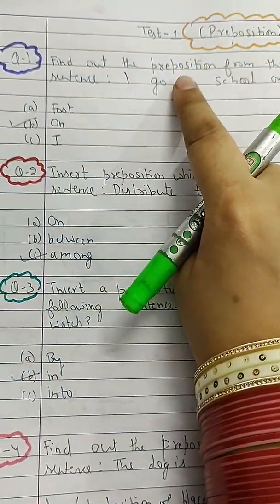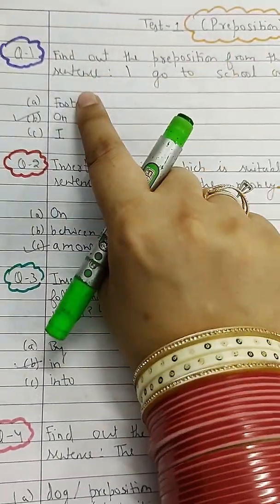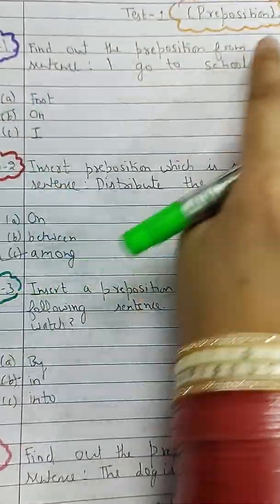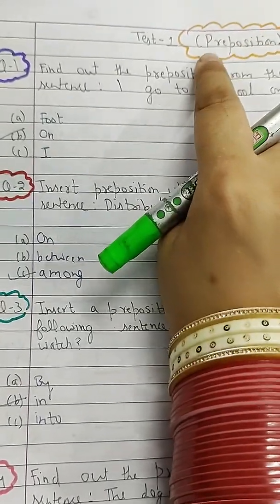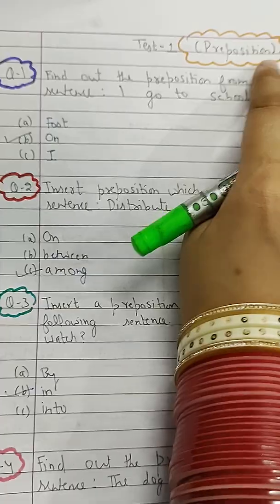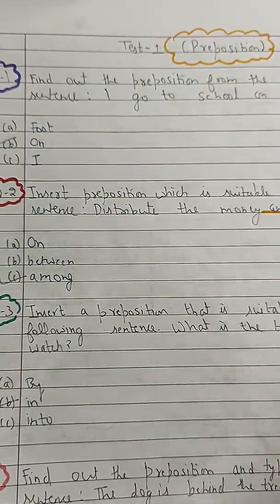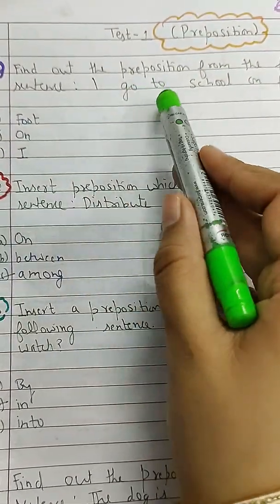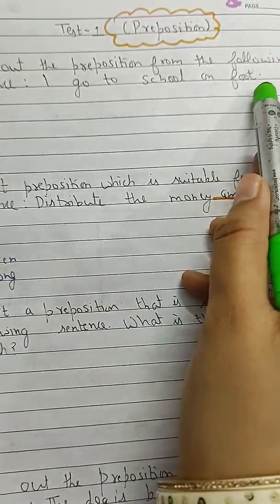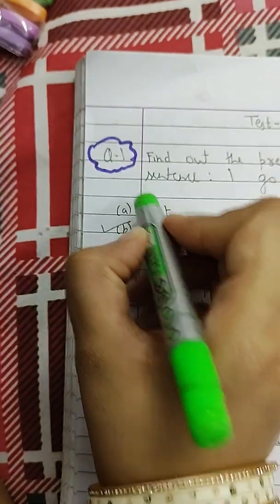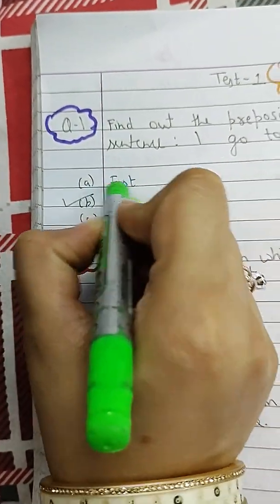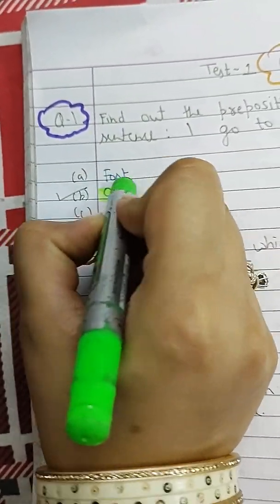So this one is the answer key of test 1, preposition. Find out the preposition from the following sentences. So I've already told you what you mean by preposition. Preposition means the position of the thing, of the noun or a pronoun. So here: I go to school on foot. How is he going? He is going on foot. So which word is telling us the position? Here "on" is telling us the position.